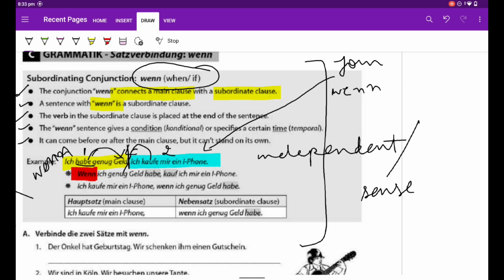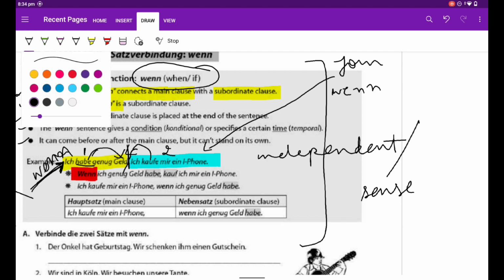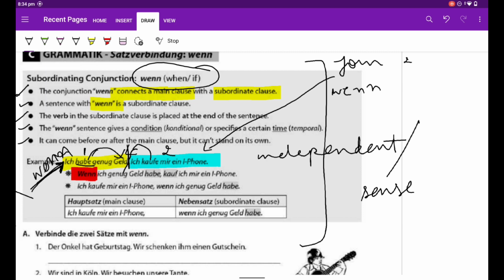Now the sentence with which the when is connected is known as the subordinate sentence. What do we say for subordinate in German? Subordinate is known as Nebensatz, and main sentence is known as Hauptsatz. Hauptsatz makes sense, subordinate cannot make sense on its own. So now one more example.